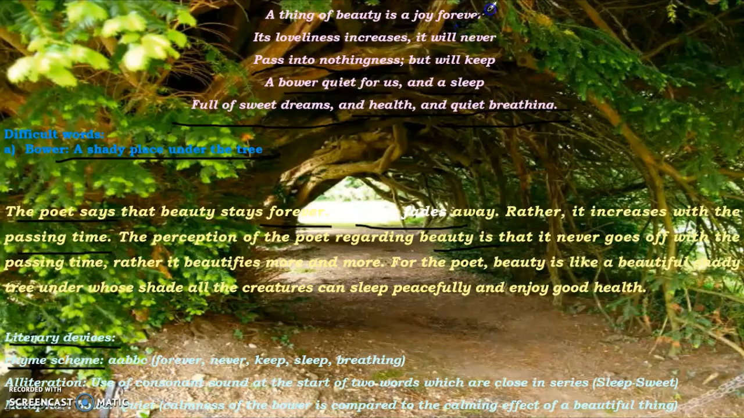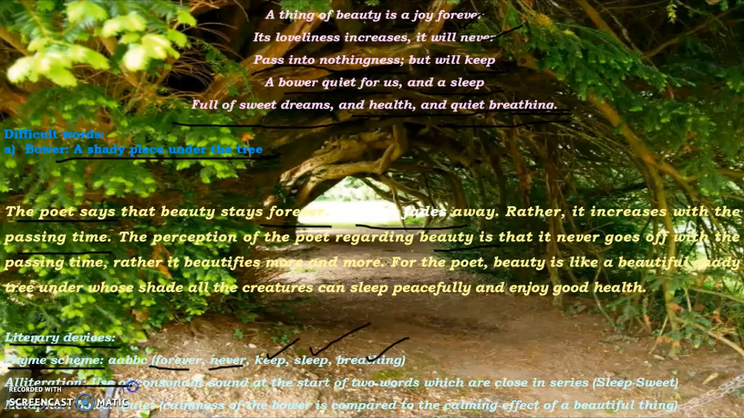So the first and the second line, the last words are rhyming, that is forever and never. In the third and fourth line, the last words are rhyming, that is keep and sleep. And the last word breathing does not rhyme with any other word. So the rhyme scheme of the poem is A, B, B and C.